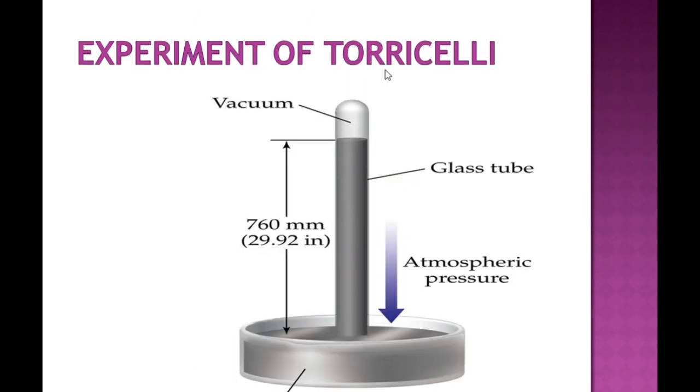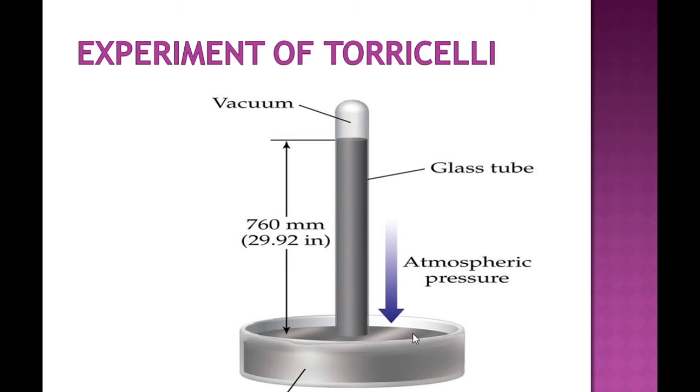Now, the experiment of Torricelli. A scientist, Torricelli, did this experiment on the pressure of air using mercury in the year 1643. This is a mercury tube. This is a tube filled with mercury. This is basically a glass tube, and he put it in a mercury filled container, and it is kept in an inverted way.